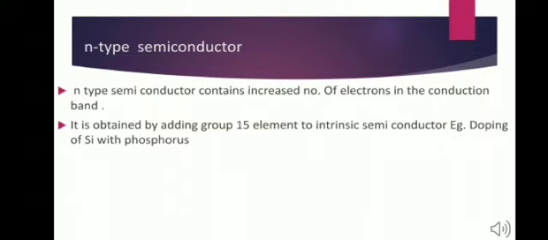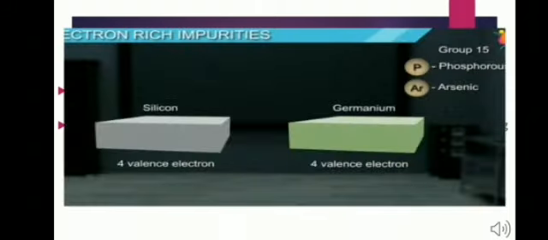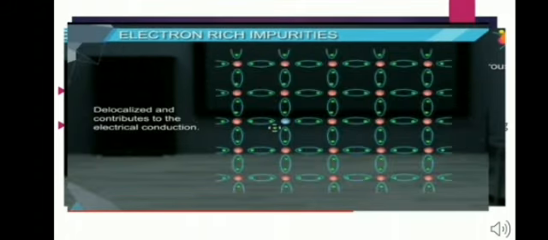It is thus evident that the conductivity of silicon doped with phosphorus is higher than that of pure silicon. The electrons in the conduction band move under the influence of an applied potential and conduct electricity.